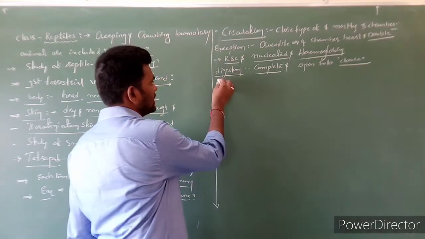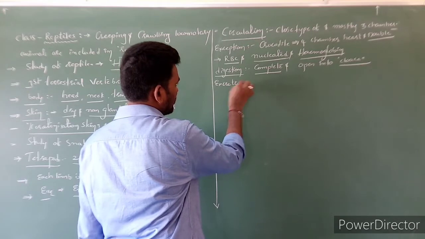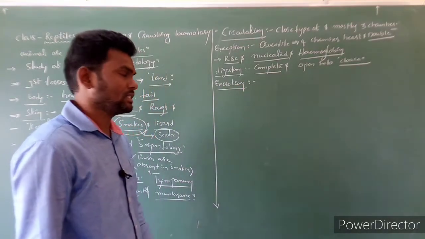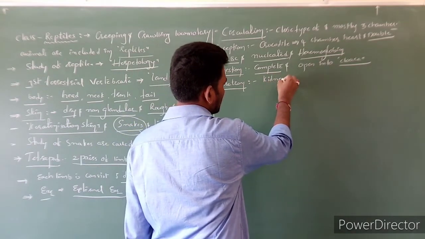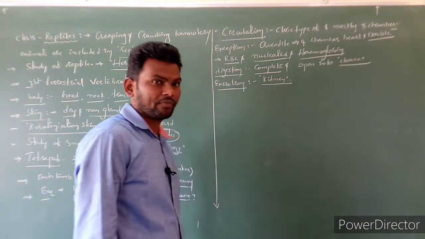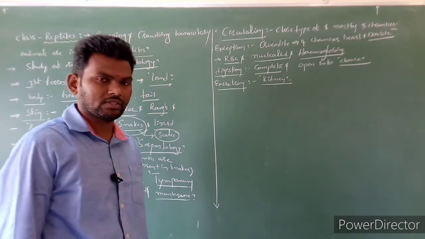Next one is excretion. Here excretory organs are present. Excretory organs are what? Kidneys are present. So this is regarding circulation, digestion as well as excretion.